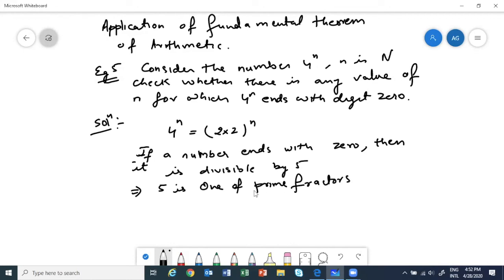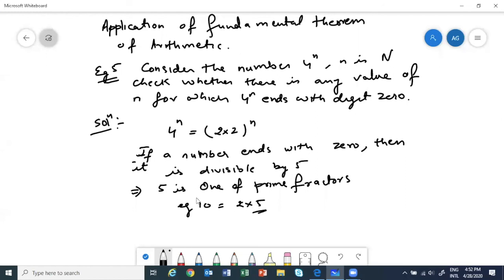For example, 10 you can write as 2 into 5, no? So 5 has to be one of the factors.